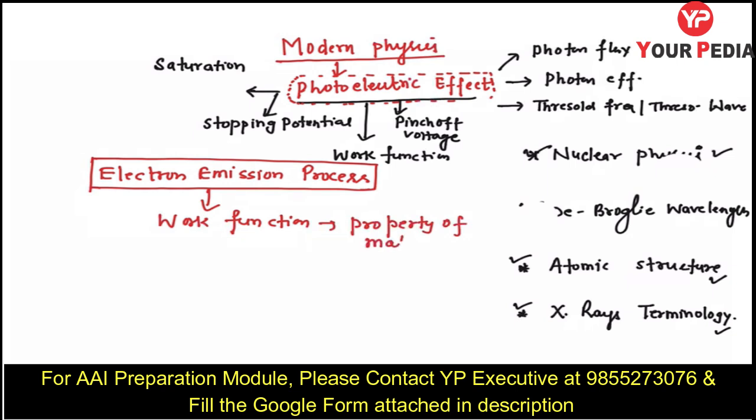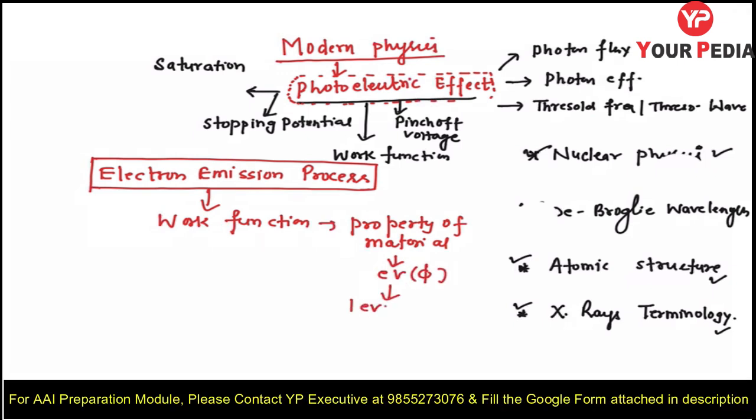It is a property of material, measured in electron volt and represented by phi. And 1 electron volt is equal to 1.6 into 10 raised to power minus 19 joule. This conversion might be very useful in the calculations of the numerical. Now if it is a property of material, obviously work function will be different for different materials. Is it clear?